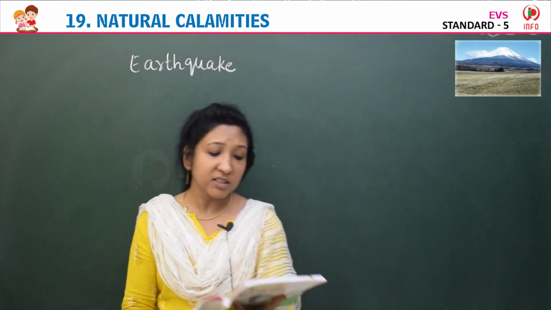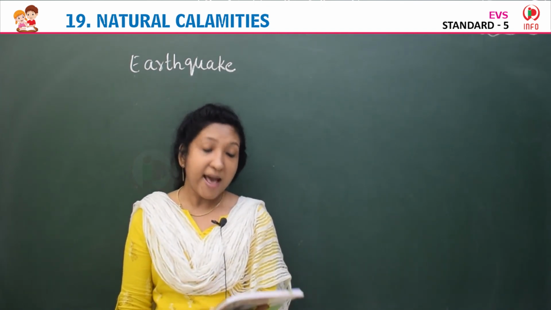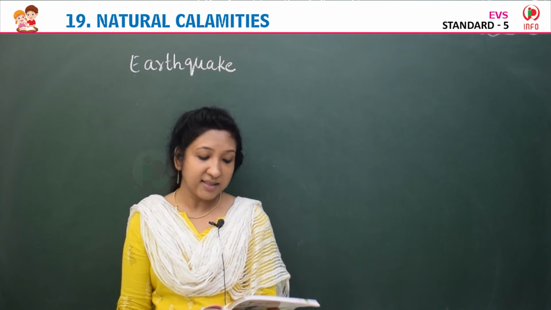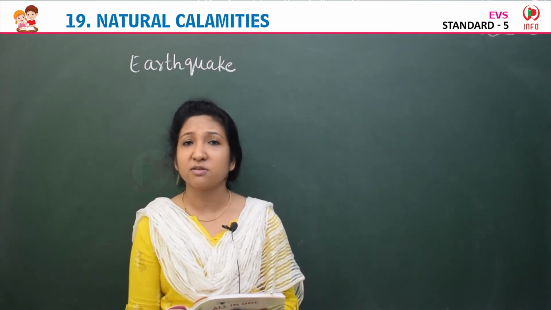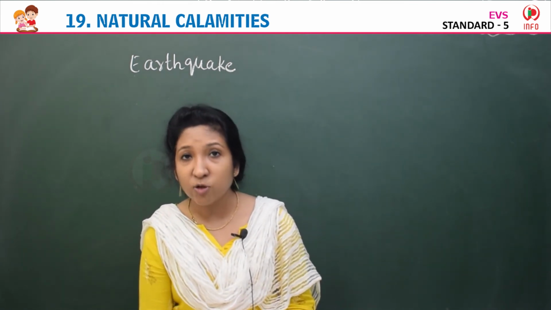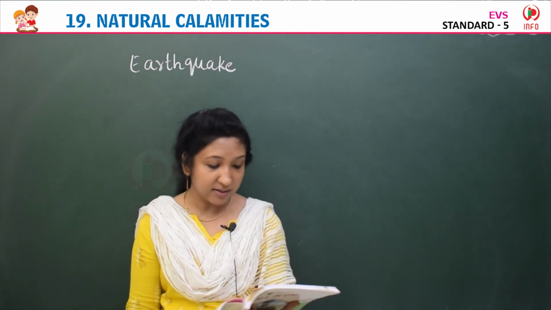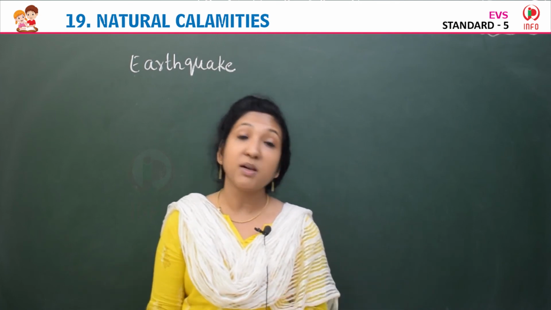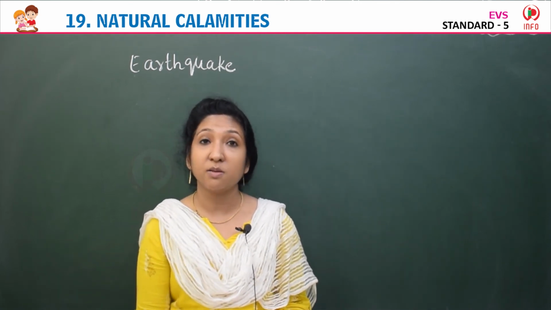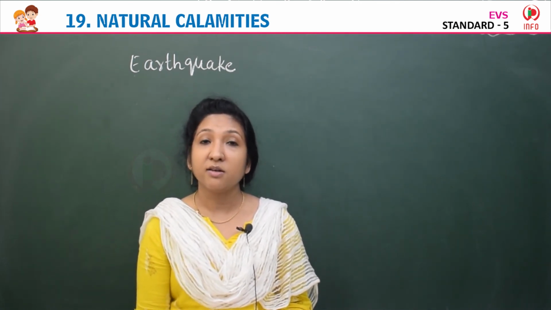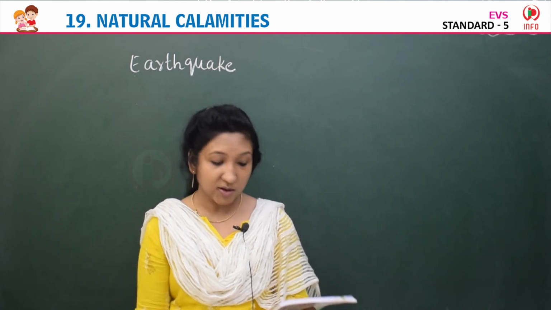Then time to recall. Natural calamities are disasters caused by natural forces. Because of some natural factors, natural calamities are happening like earthquakes, floods, tsunamis, etc. Earthquake is a terrible kind of natural calamity. It creates widespread destruction.